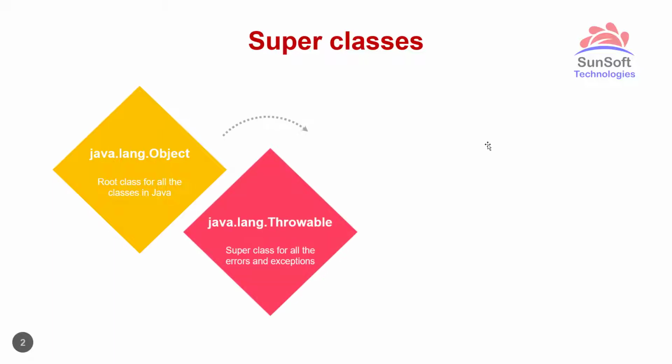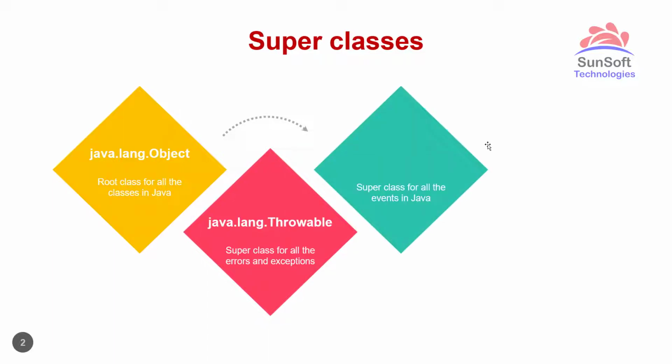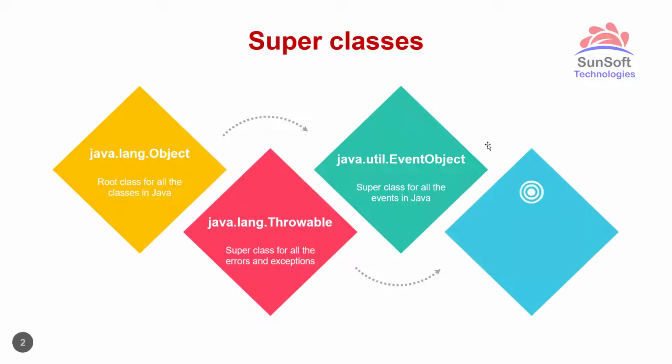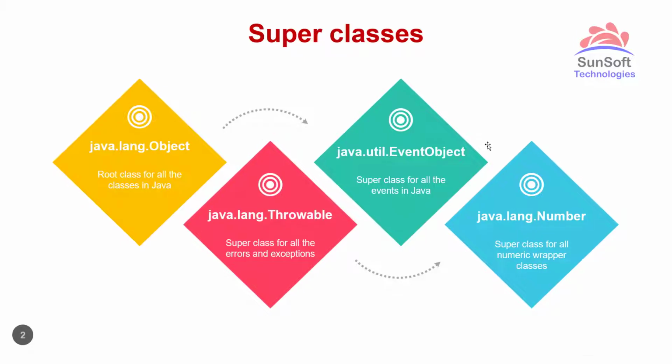Then the second one is Throwable. This is a super class for all the errors and exceptions in Java. Then if you have any event based application, all event classes in Java extend from EventObject. And the last, if you have any numeric wrapper class, all the numeric wrapper classes extend from the Number class. So this is all about the super classes present in Java.